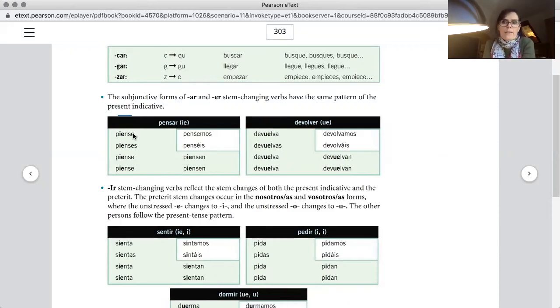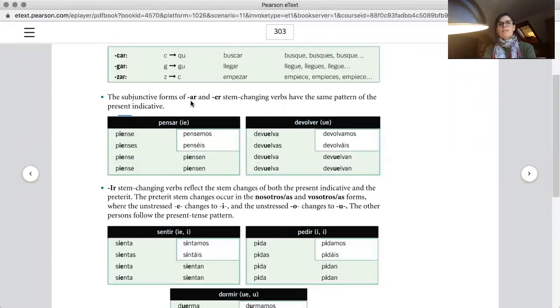Remember that when we had the indicative, we said I think, you think: yo pienso, tú piensas, él piensa, pensamos, pensáis, piensan. That had the boot shape also, because nosotros and vosotros usually don't change when it comes to stem changes. So we're going to have the same. The only difference is that the stem change is a different stem change.